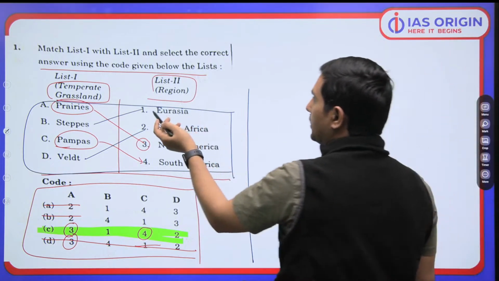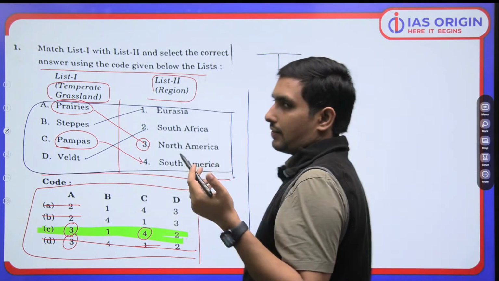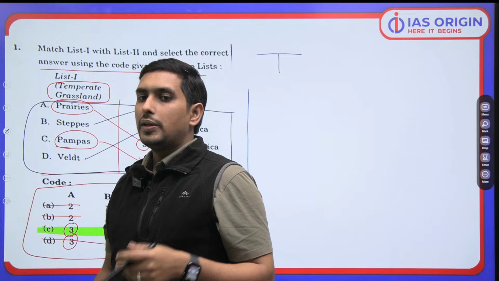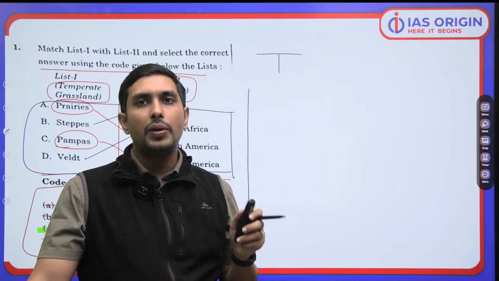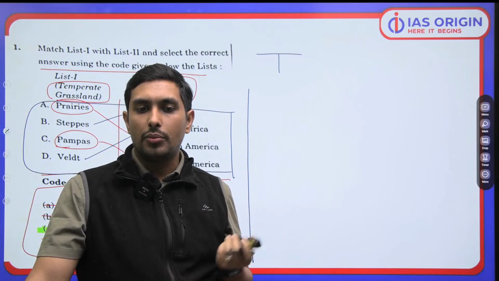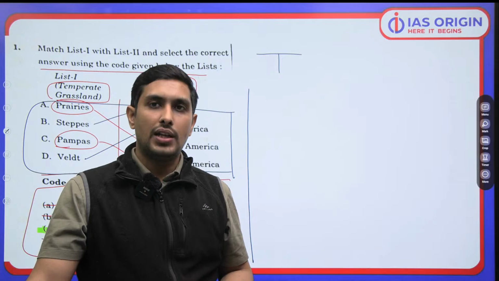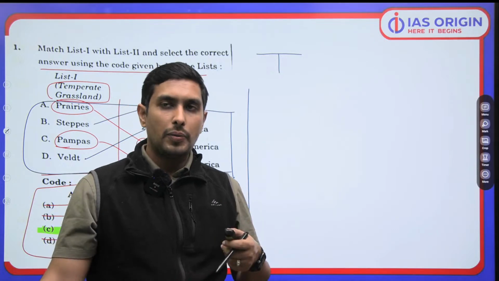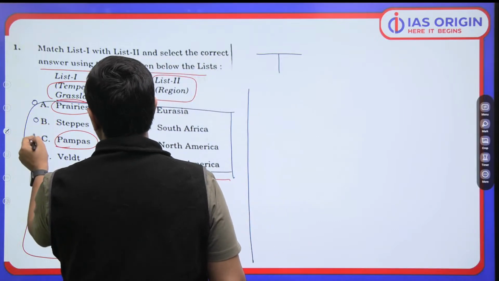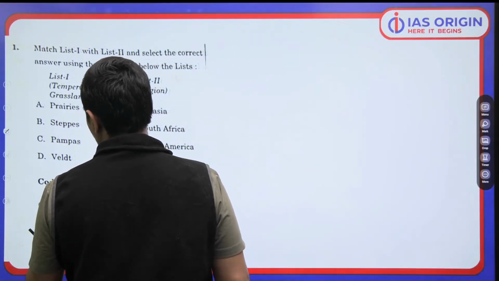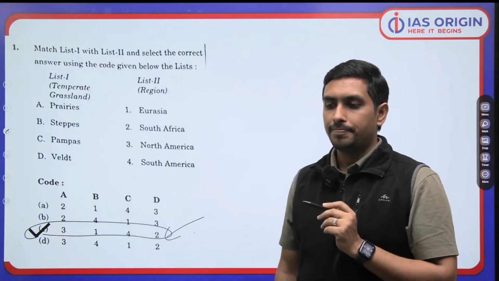Now, this is about the temperate grassland. If somebody is talking of the tropical grassland, so what would be the tropical grassland? It's like savanna, है ना? So you should be able to differentiate ki bhai it is talking about the temperate grasslands or what. Like Canterbury Plains, they are going to be there in New Zealand. Getting it? So you have got plenty. So these are the most important temperate grasslands which this question is helping you to revise. So answer is definitely going to be C. You can see that. Answer is C.